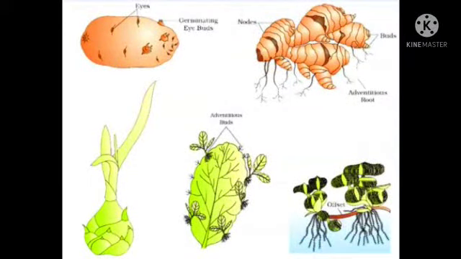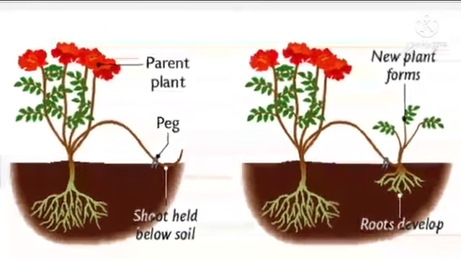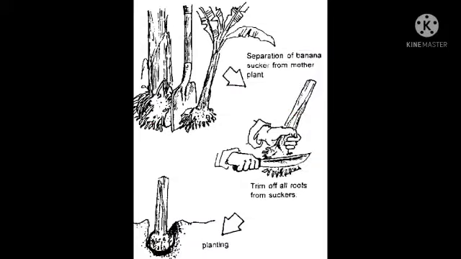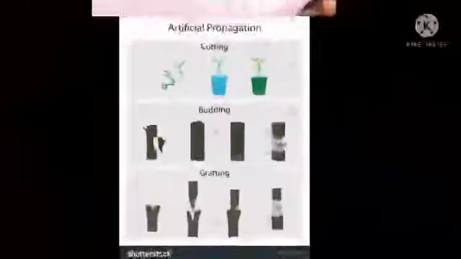Plants produced by vegetative propagation produce flowers and fruit earlier than those produced from seeds. It also helps in the propagation of plants which do not produce seed, like rose, jasmine, banana, etc. Vegetative propagation can also be done artificially by cutting, layering, and grafting.